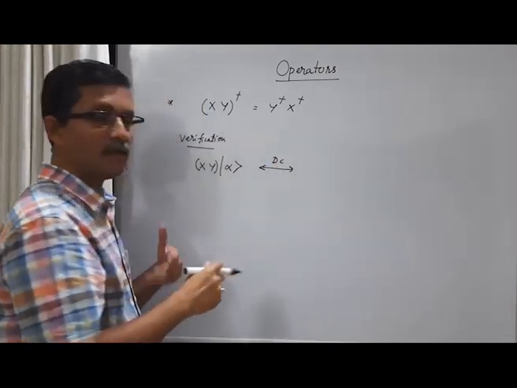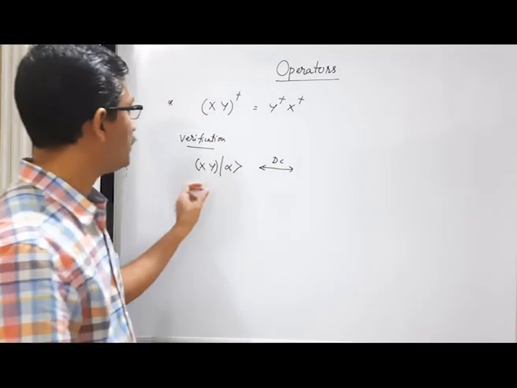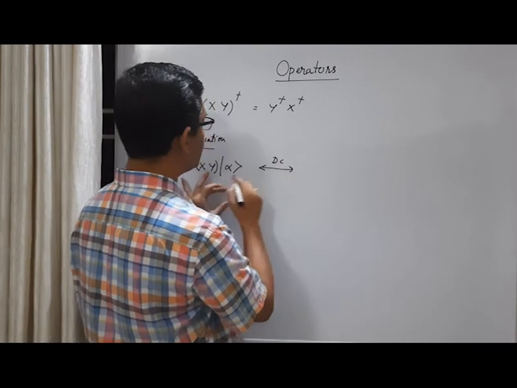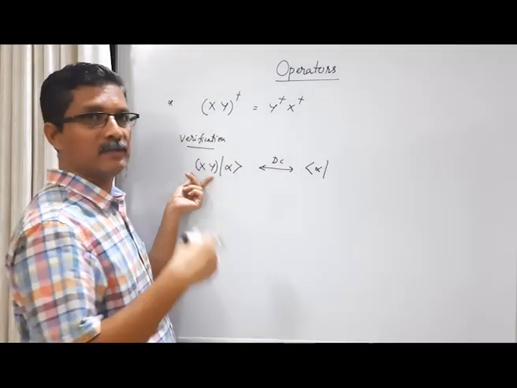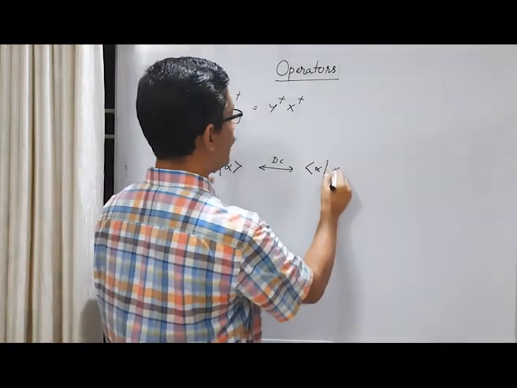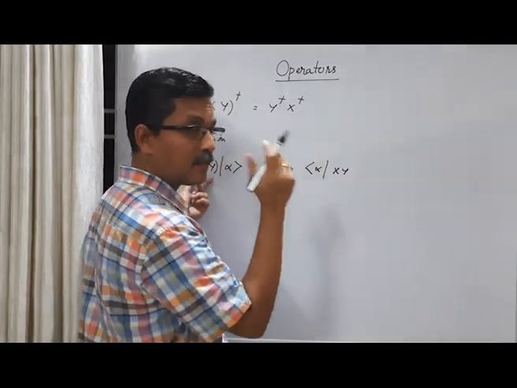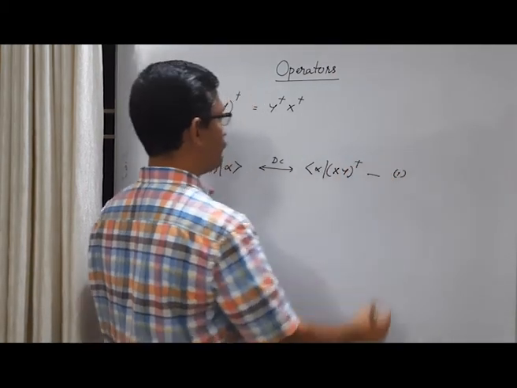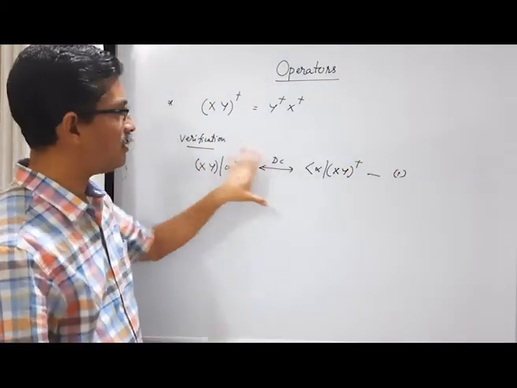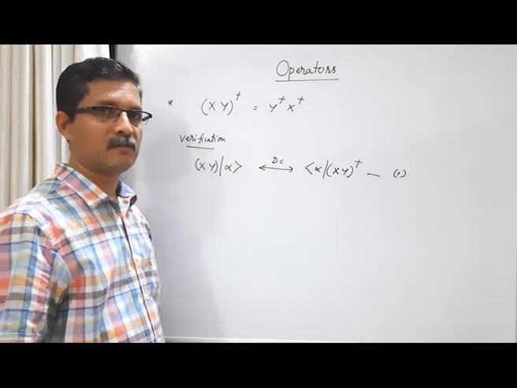In other words, what is the adjoint of this relation? Ket alpha will become bra vector alpha, and this operator you have to take the Hermitian adjoint, that is (xy) dagger, considering xy as a single operator. Let's call it equation 1. This is not actually an equation, this is a dual correspondence relation.